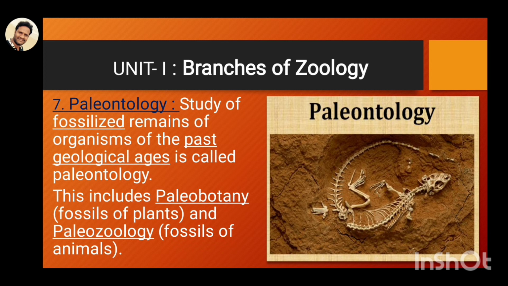Depending on plants and animals, it can be divided into two types. The study of fossils of plants is called paleobotany, and the study of fossils of animals, such as dinosaur fossils, is called paleozoology.